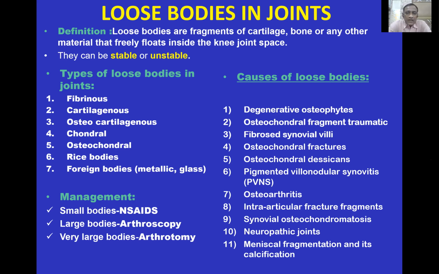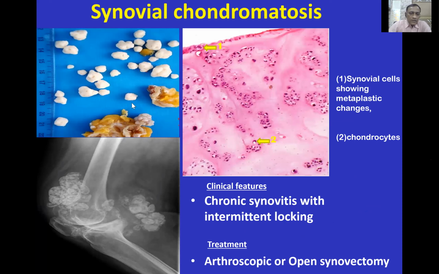The next specimen is synovial chondromatosis, which shows thickened synovium and multiple loose bodies. This is the X-ray picture, showing multiple loose bodies. This is the microscopy, showing synovial cells with metaplastic changes and chondrocytes. Clinically, the patient has a picture of chronic synovitis with intermittent locking because of the presence of loose bodies. Treatment is synovectomy, either arthroscopic or open.